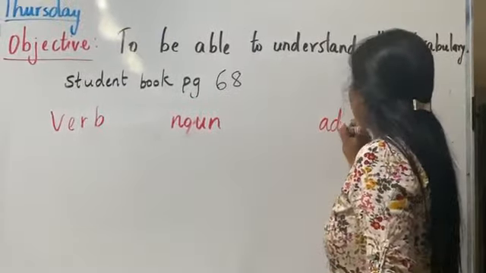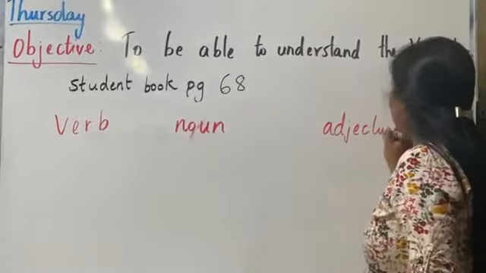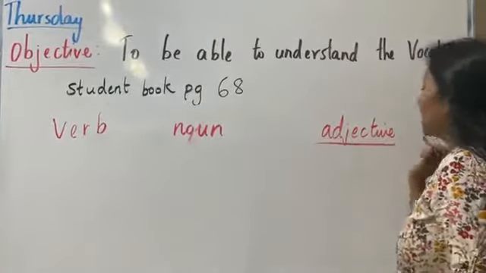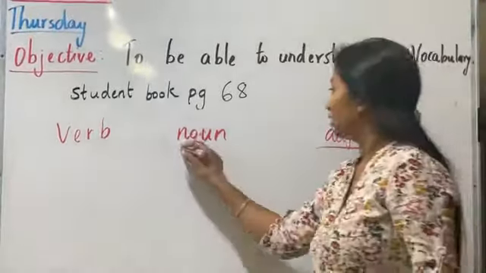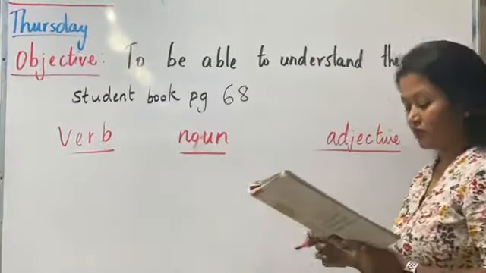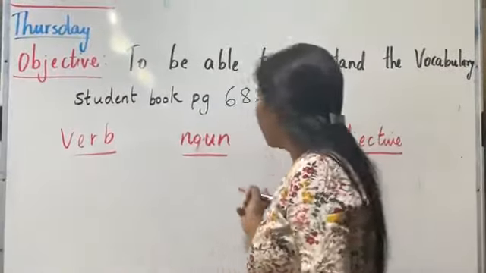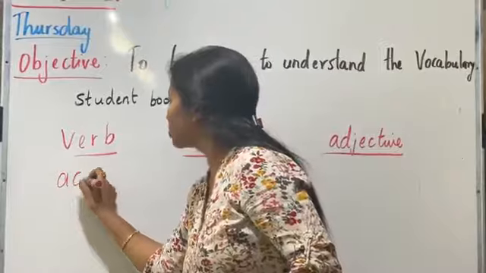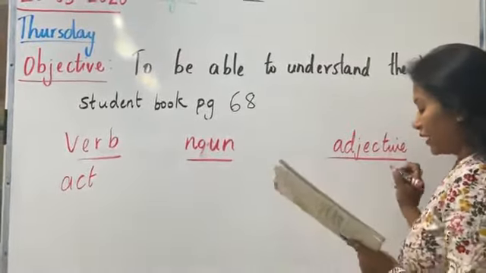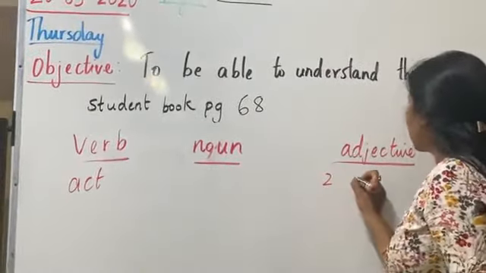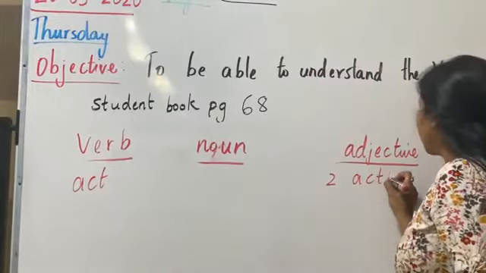And the adjective. Now here you just need to fill in the blanks according to it. An adjective is a describing word. Now the verb is a doing word. First one is action. If noun is an action, verb will be act. You're doing, right? And the second one, adjective will be active.